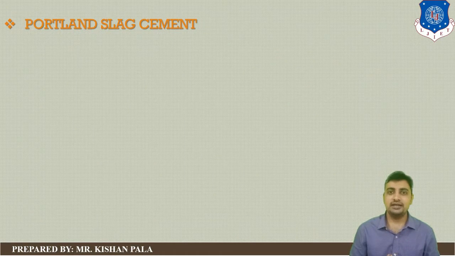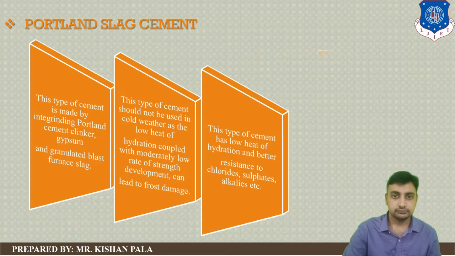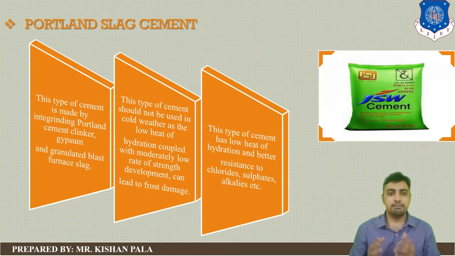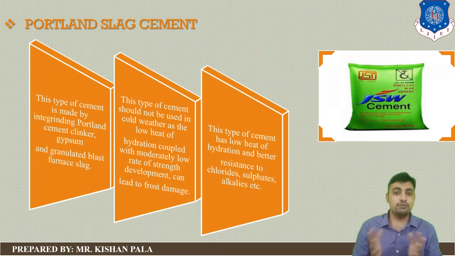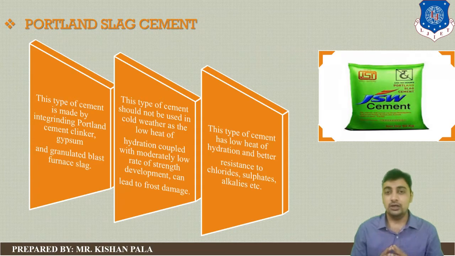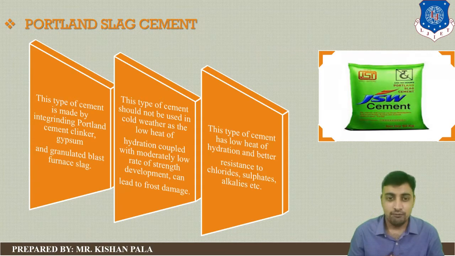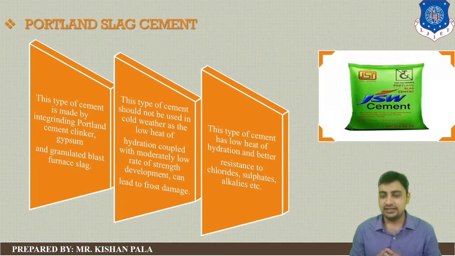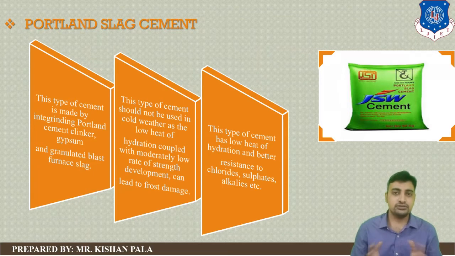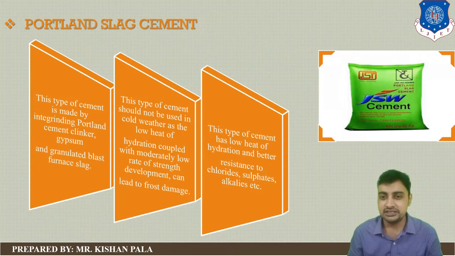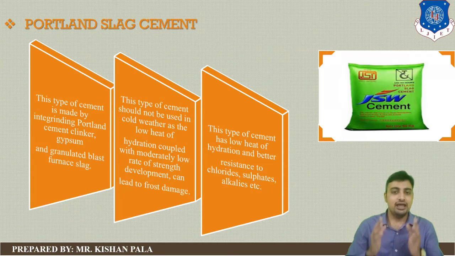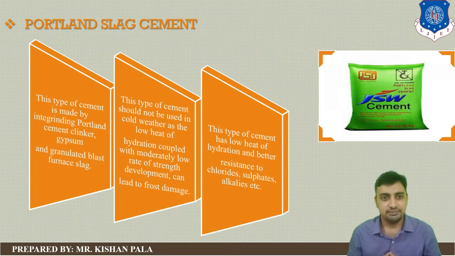Next type is Portland slag cement. This type of cement is made by intergrinding Portland cement clinkers, gypsum and granulated blast furnace slag. And this type of cement should not be used in cold weather, as the low heat of hydration combined with the moderately low rate of strength development can lead to frost damage. And this type of cement has low heat of hydration and better resistance to chlorides, sulfates and alkalis, etc.